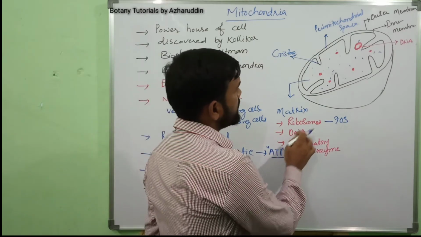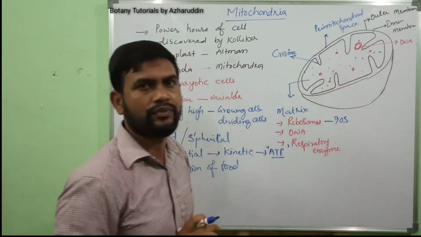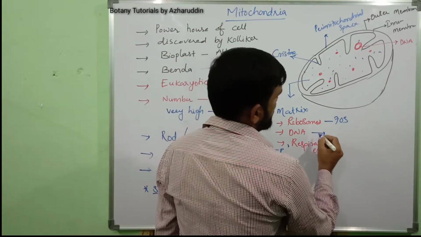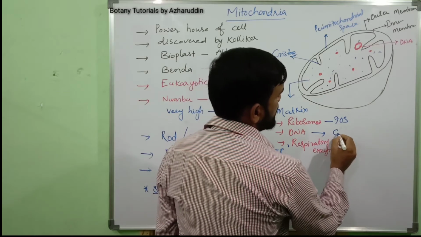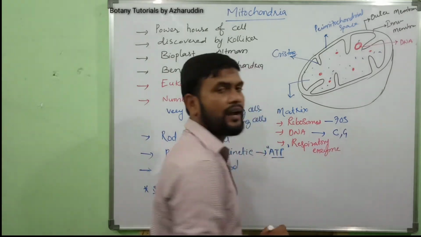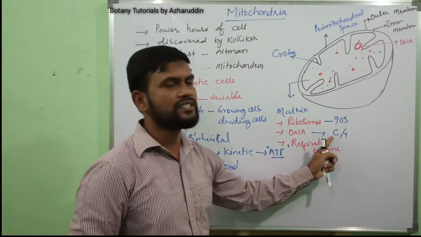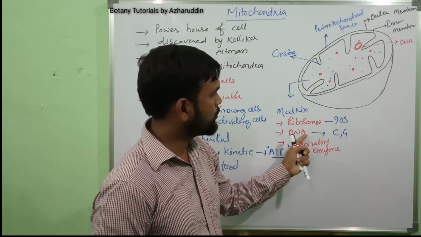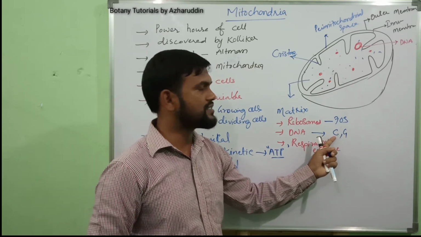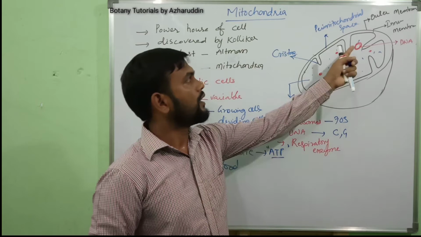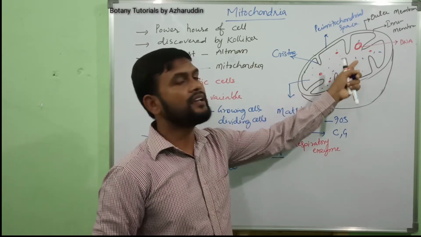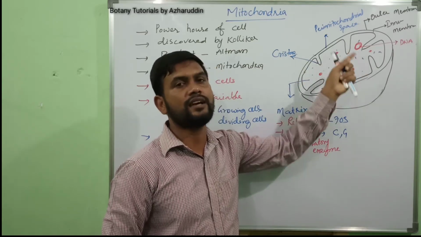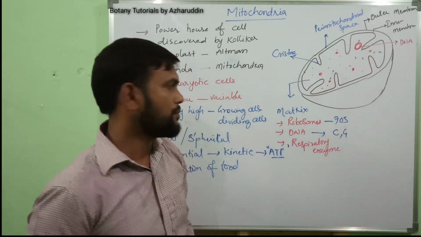Next, coming to DNA, which is circular DNA, rich in guanine and cytosine. Due to the presence of guanine and cytosine, this DNA is denatured at higher temperatures compared to normal DNA.